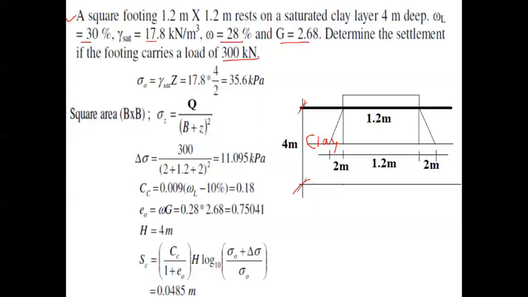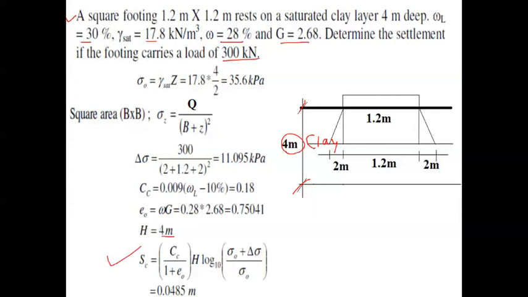Now of course we have to write the equation. Sc is equal to H times Cc divided by (1 plus e naught) into log of (sigma naught plus delta sigma) divided by sigma naught, where H is the thickness of the compressible layer. The thickness of the compressible layer is the clay layer, so 4 meter we have to take.